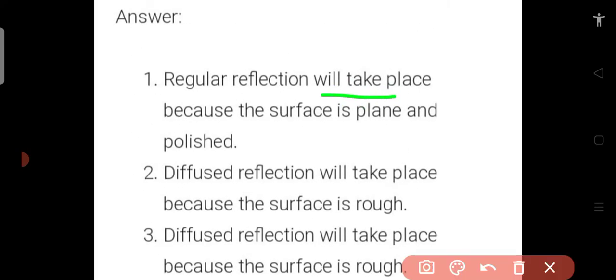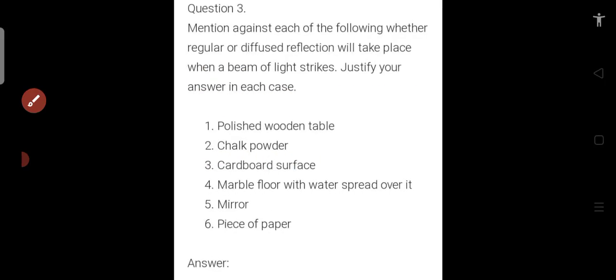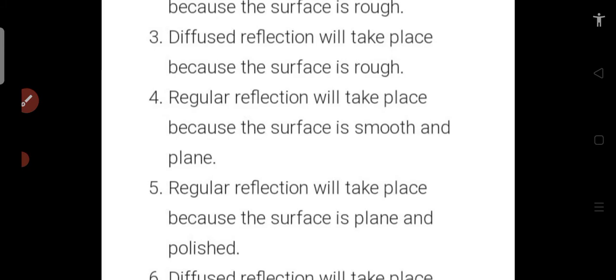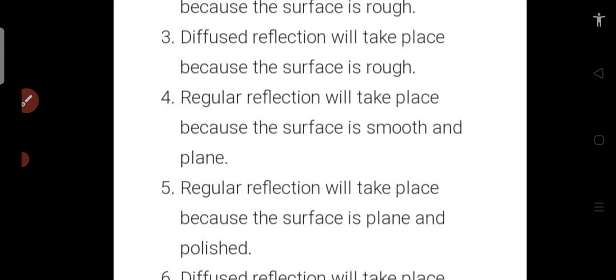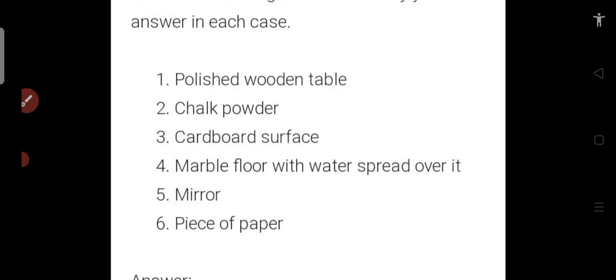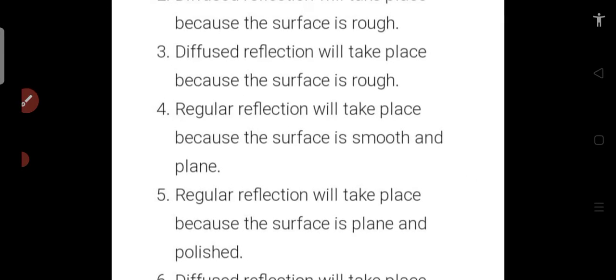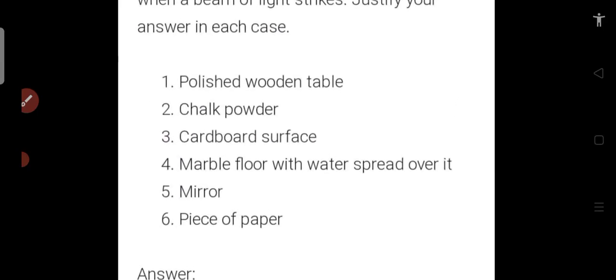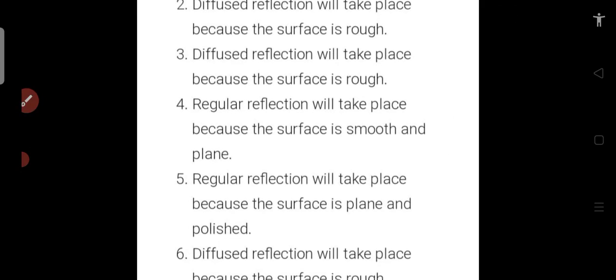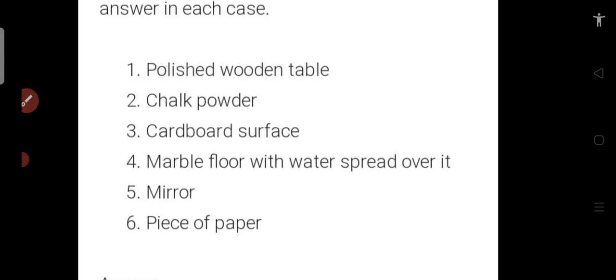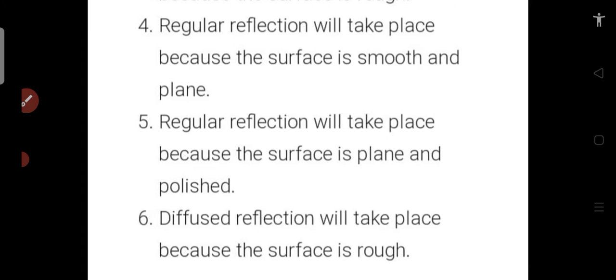Polished wooden table: regular reflection will take place because the surface is plain and polished. Chalk powder: diffuse reflection will take place because the surface is rough. Cardboard surface: diffuse reflection will take place because the surface is rough. Marble floor with water spread over it: regular reflection will take place because the surface is smooth and plain. Fifth, mirror: regular reflection will take place because the surface is plain and polished. And the sixth option is piece of paper: diffuse reflection will take place because the surface is rough.